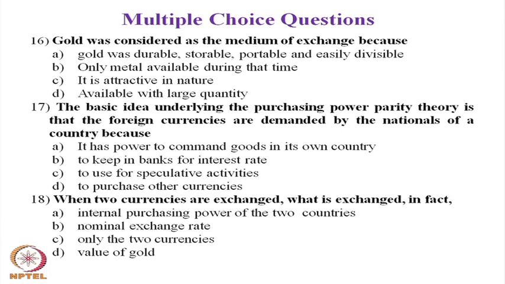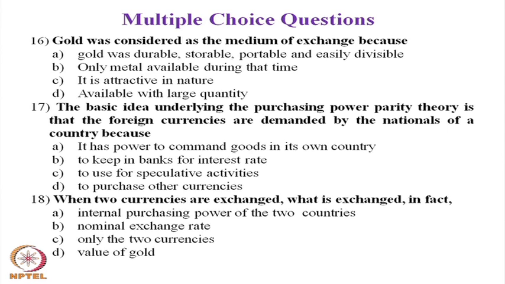Question number 16, gold was considered as the medium of exchange because, the answer is A: gold was durable, storable, portable and easily divisible.